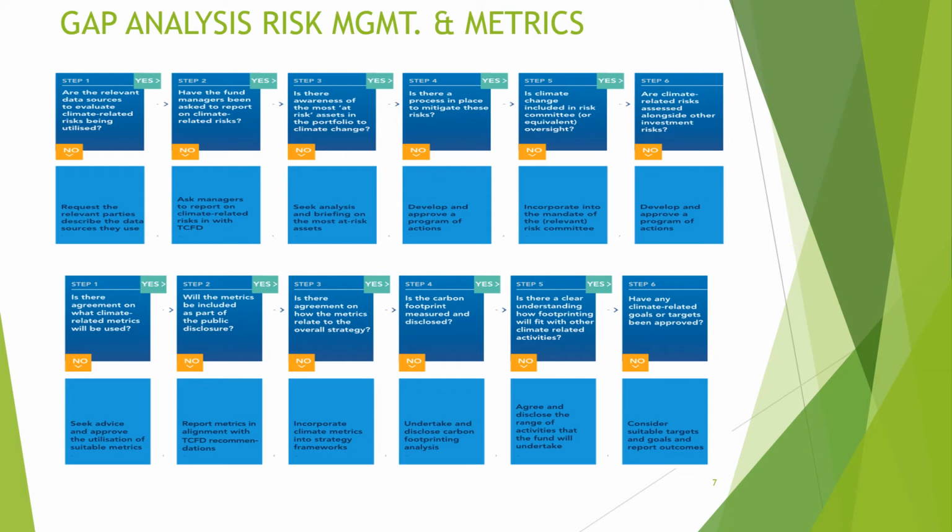The next is metrics. So there should be some agreeable metrics. If you don't have, then you can seek advice from the subject matter experts. The metrics need to be included in public disclosure. If they are not, then they should be reported as per TCFD recommendations. Metrics need to relate to overall strategy. If they are not, then they need to be incorporated into climate metrics.